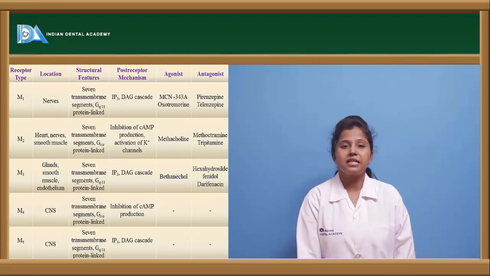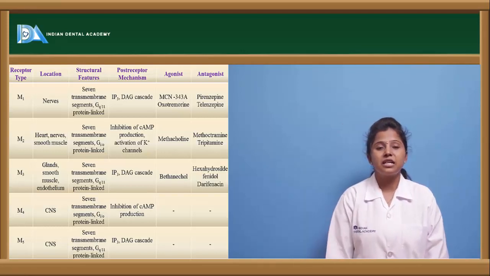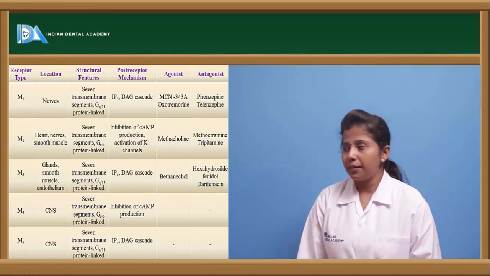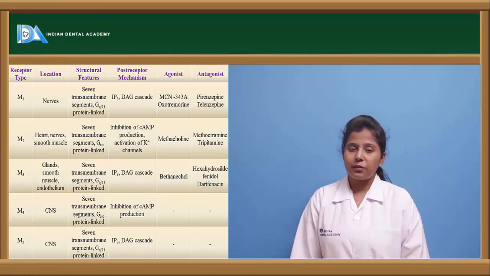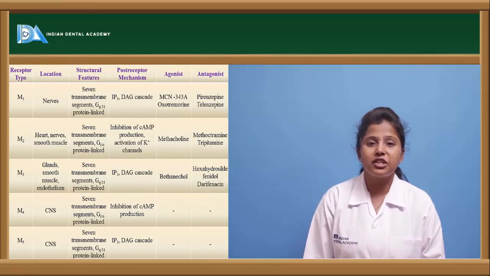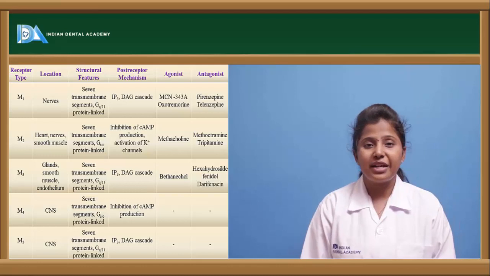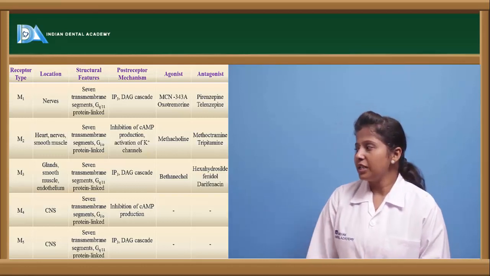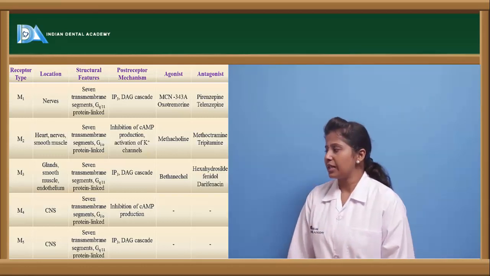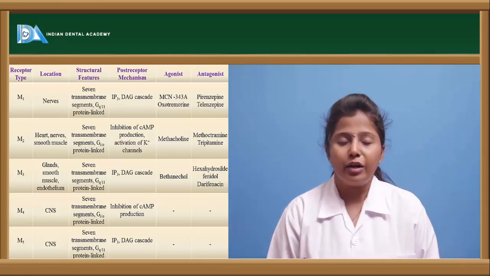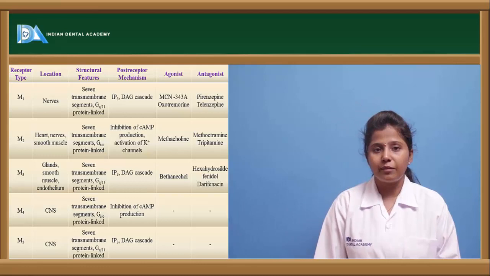When coming to M3 receptors, these M3 receptors are present in a few glands, smooth muscles as well as endothelium, and this is also a G protein type of receptor, but the subunit is GQ, and this also follows the pathway of IP3 and DAG cascade. The agonist is bethanechol, and the antagonists are darifenacin and hexahydrosiladifenidol. So these are the antagonists of M3 receptors.